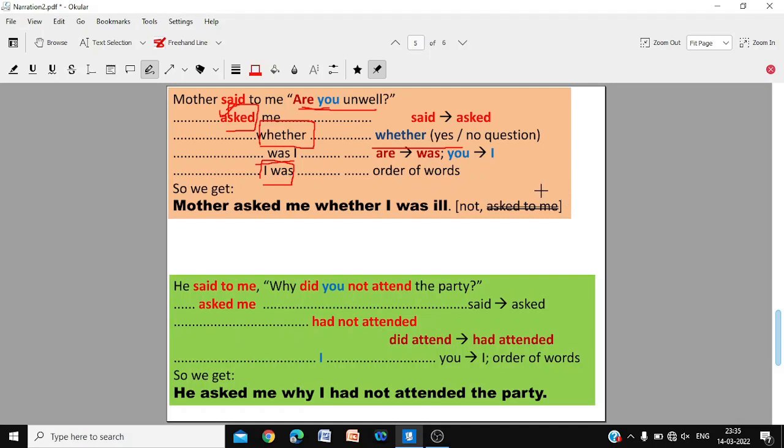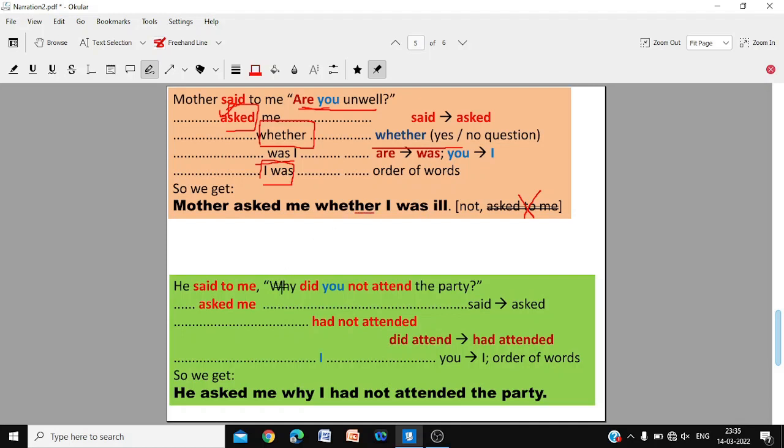And note that to is not required. We do not use the word to. Mother asked me, not mother asked to me. Mother asked me whether I was ill. Do not use the word to. He said to me, but he told me. He asked me. Do not use the word to. Mother asked me whether I was ill.